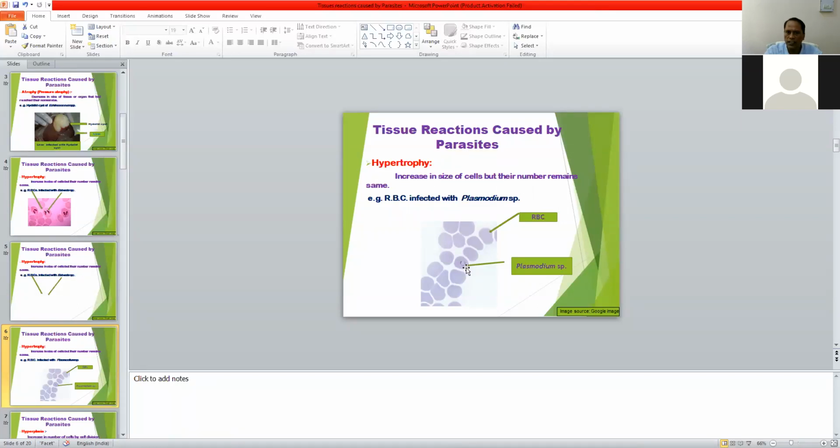This is the signet ring shaped Plasmodium organism inside the RBC, and Plasmodium infection results in hypertrophy, meaning increase in size of the RBC, but the number of RBC remains the same. So hypertrophy type of reaction also occurs in the red blood cells, erythrocytes, of the Plasmodium infected host cell.